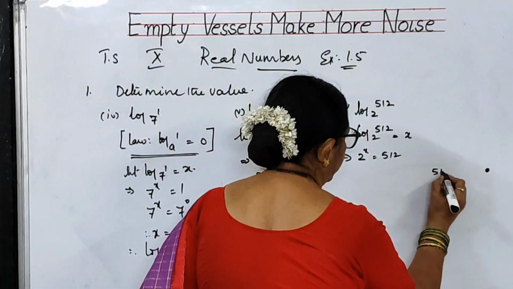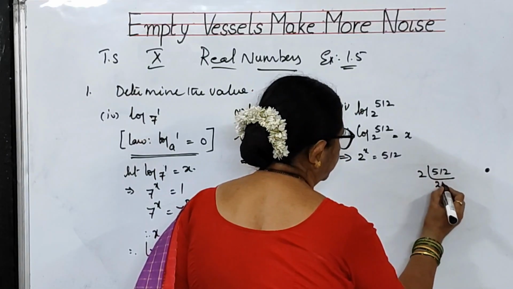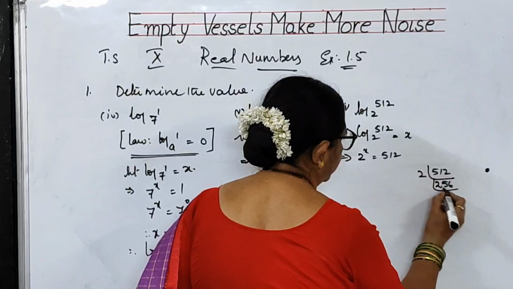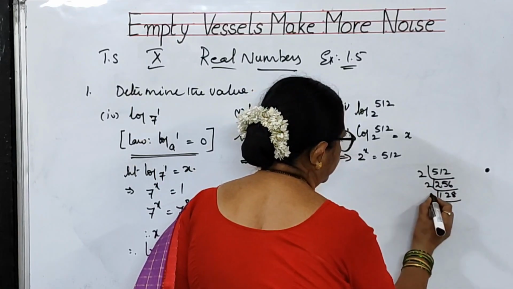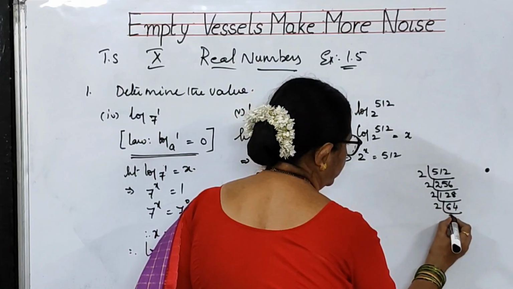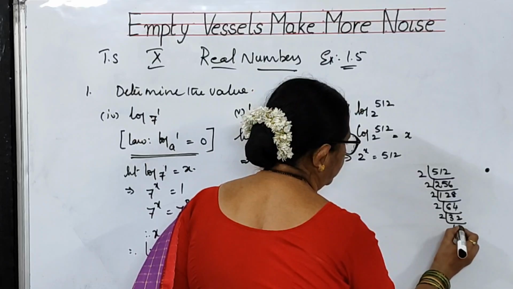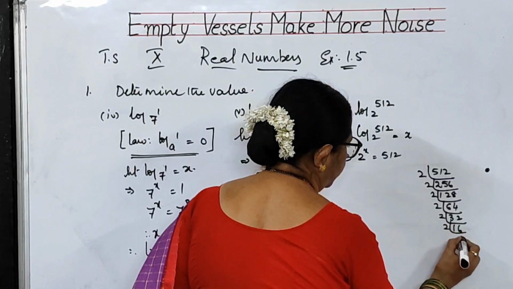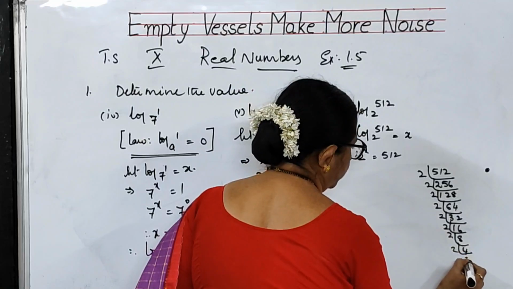512. So take 512. Dividing repeatedly by 2: 2 2s are 4, 2 5s are 10, 2 6s are 12, 2 1s are 2, 2 2s are 4, and so on, down to 1.